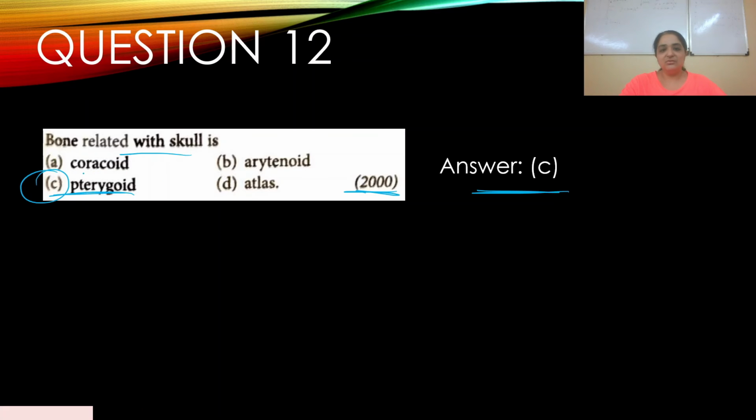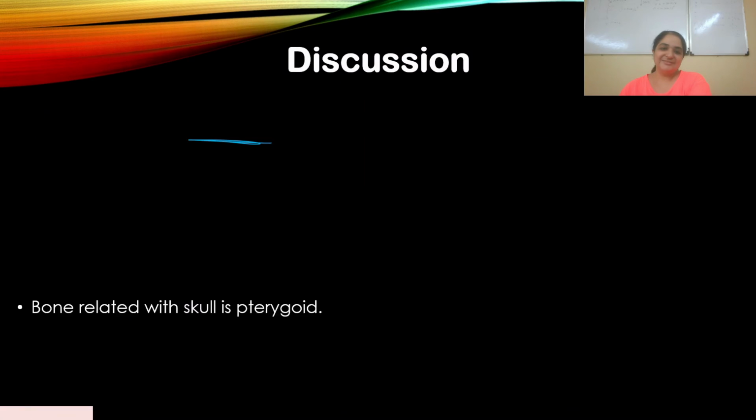Actually, this is also a very good question. If you can eliminate coracoid, it's part of the scapula. Arytenoid is a cartilage present in the larynx, and atlas forms a part of the cervical vertebrae. Clearly it is pterygoid, right? If you knew your theory very well, which of course you should, you could eliminate these. But clearly you need to know anatomy. The bone related with the skull is pterygoid. Okay, clear? Let's move on.